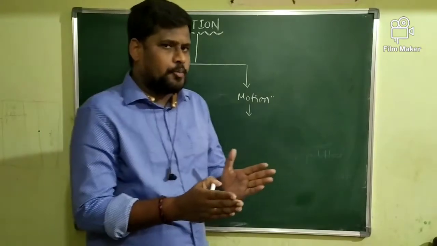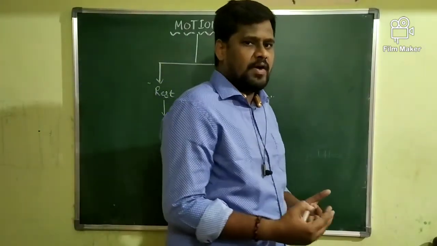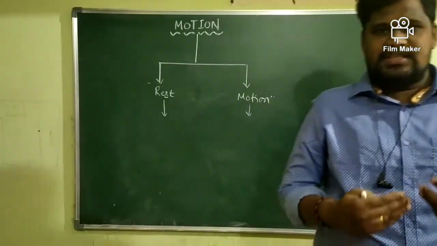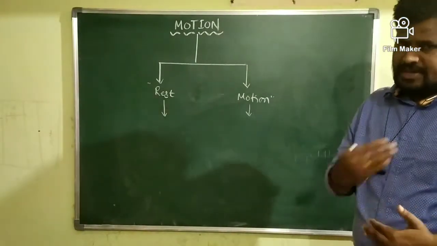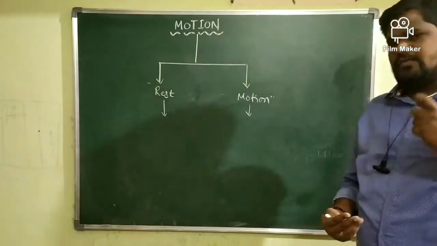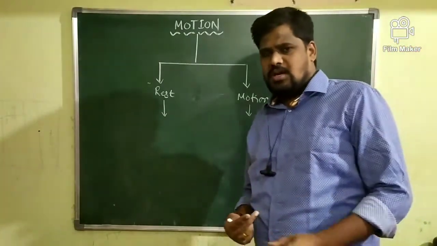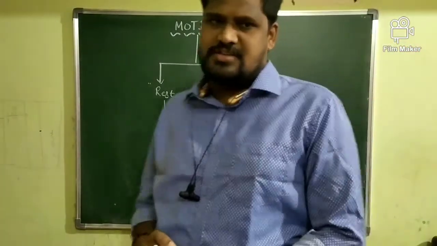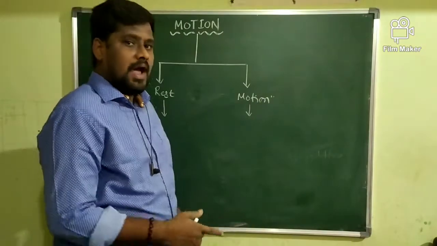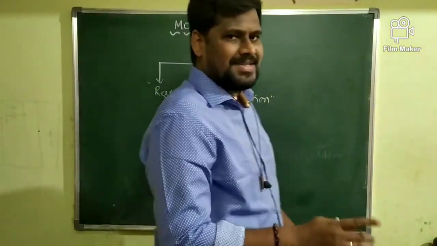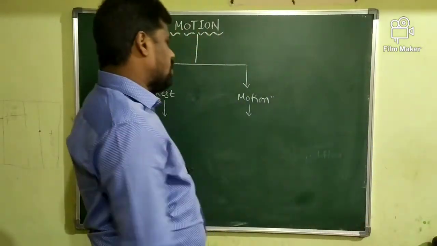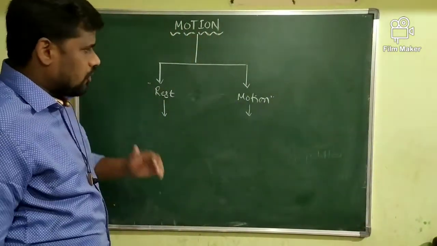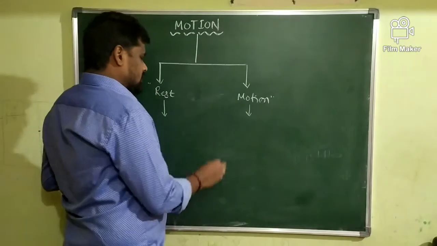What reference point are we selecting for explaining the motion? Generally, that reference point we will call surroundings. Therefore, if the position of a body continuously changes with respect to time and with respect to some reference point, then the body is said to be in the state of motion. Let me write the definition of motion.